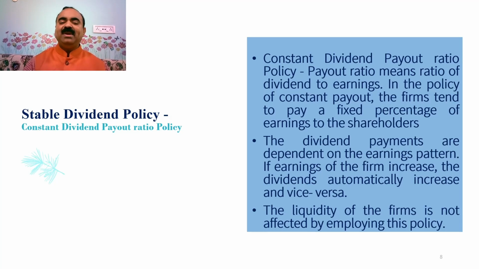The dividend payments are dependent on the earnings pattern. If earnings of the firm increase, the dividends automatically increase and vice versa. The liquidity of the firms is not affected by the employing of this policy.